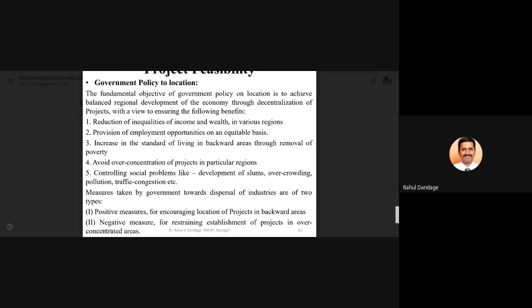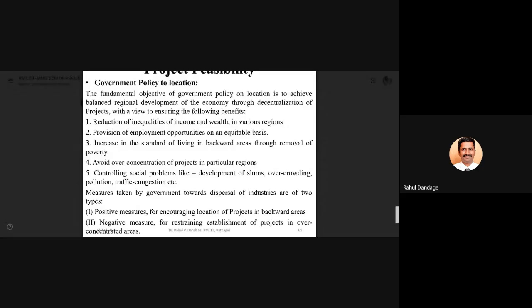So that's why government will be encouraging the companies to start their projects in underdeveloped areas, underdeveloped locations, so that the people will have employment opportunities and financial progress, because of the projects coming in that particular region. So the various objectives are a reduction in inequalities of income and wealth in various regions, provision of employment opportunities on an equitable basis, increase in the standard of living in backward areas through removal of poverty.